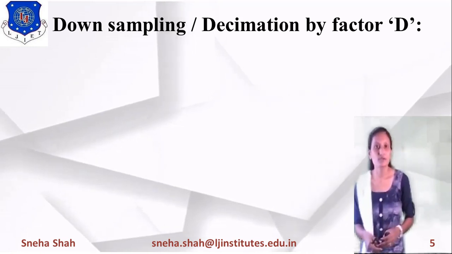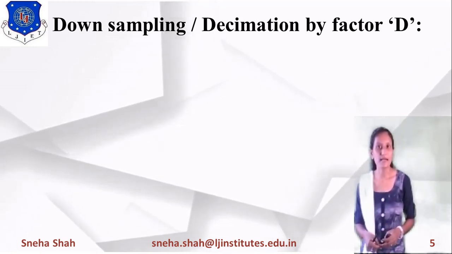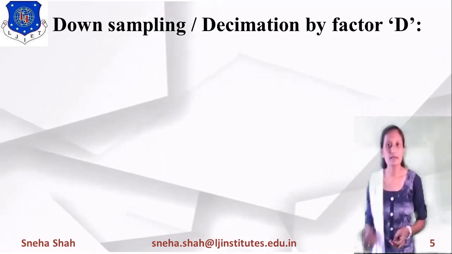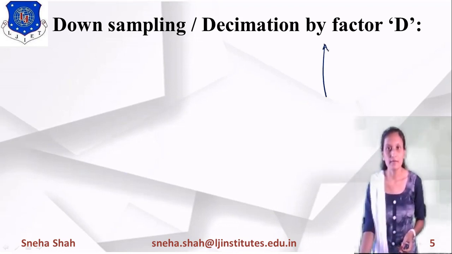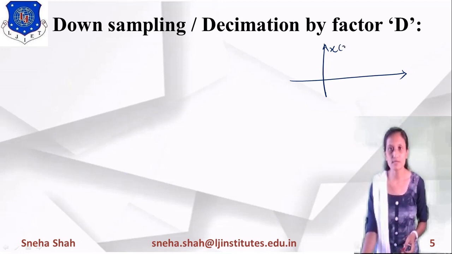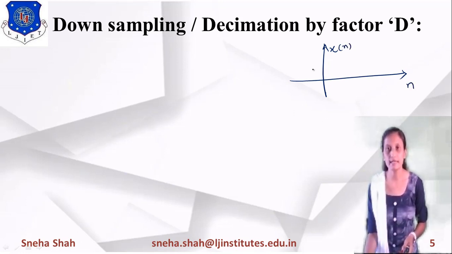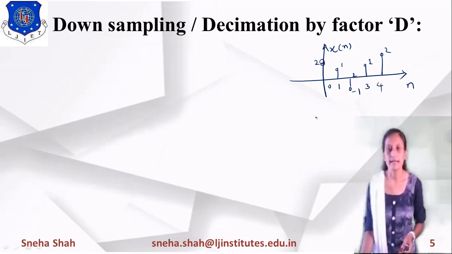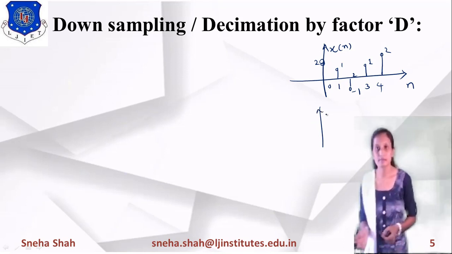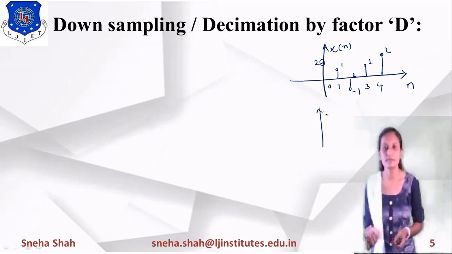Now the next topic is downsampling or decimation by a factor of D. Means we will reduce the number of samples. So starting with this, suppose I am taking any input x of n, where n is the sample number, with values 2, 1, -1, 1 and 2. Suppose I take this as the original information signal, then we have to convert it into a reduced number of samples by some factor D.